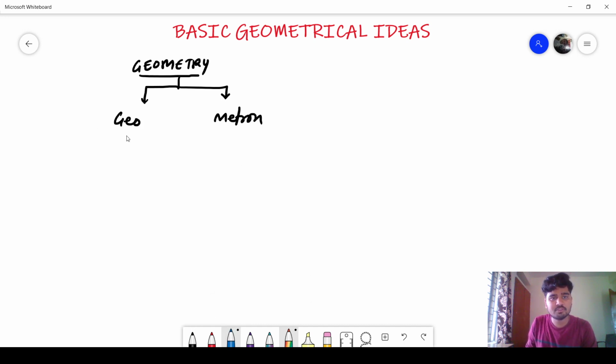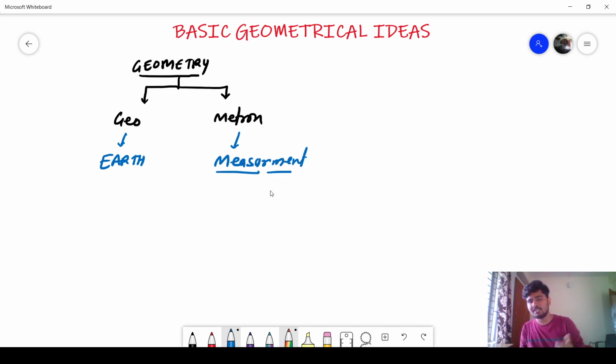The meaning of geo is earth, and metron means measurement. Now, in our daily life, we will talk about how we are using geometry. If you look around, you will see many examples of geometry, like your tube light, that is a geometry part, your tables, everything around you is related to geometry.